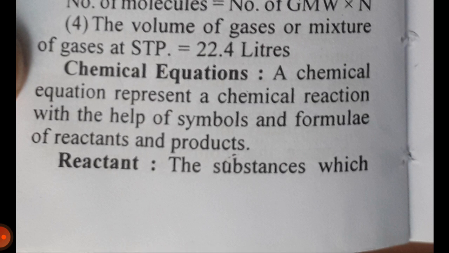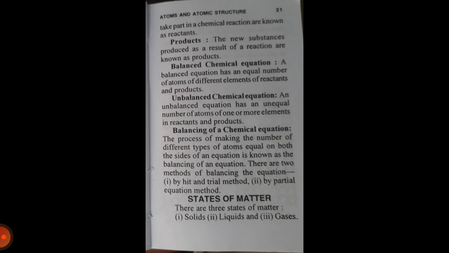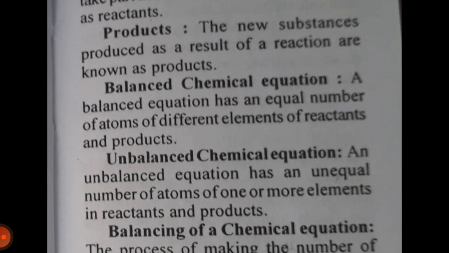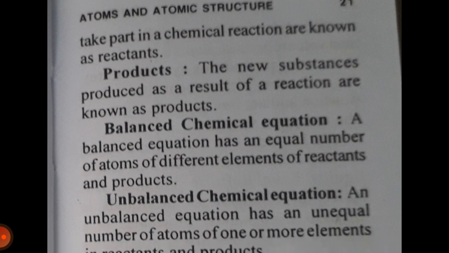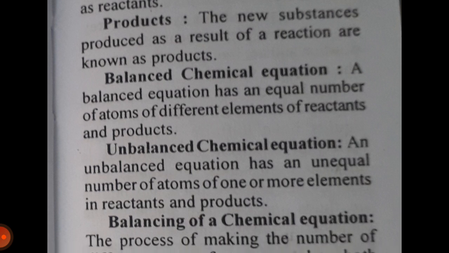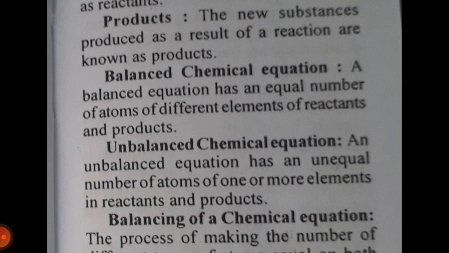Chemical equation. A chemical equation represents a chemical reaction with the help of symbols and formulas of reactants and products. Reactant: the substances which take part in a chemical reaction are known as reactants. Product: the new substances produced as a result of a chemical reaction are known as products.